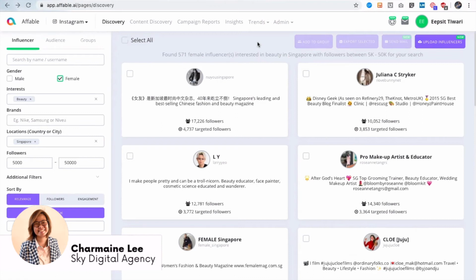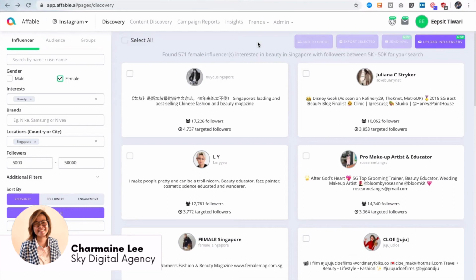And what are some of the brands maybe that are currently working with micro influencers? Are we able to find that out? So recently, brands like Studio, Yakult, they are trending in terms of influencer marketing in Singapore in recent weeks.